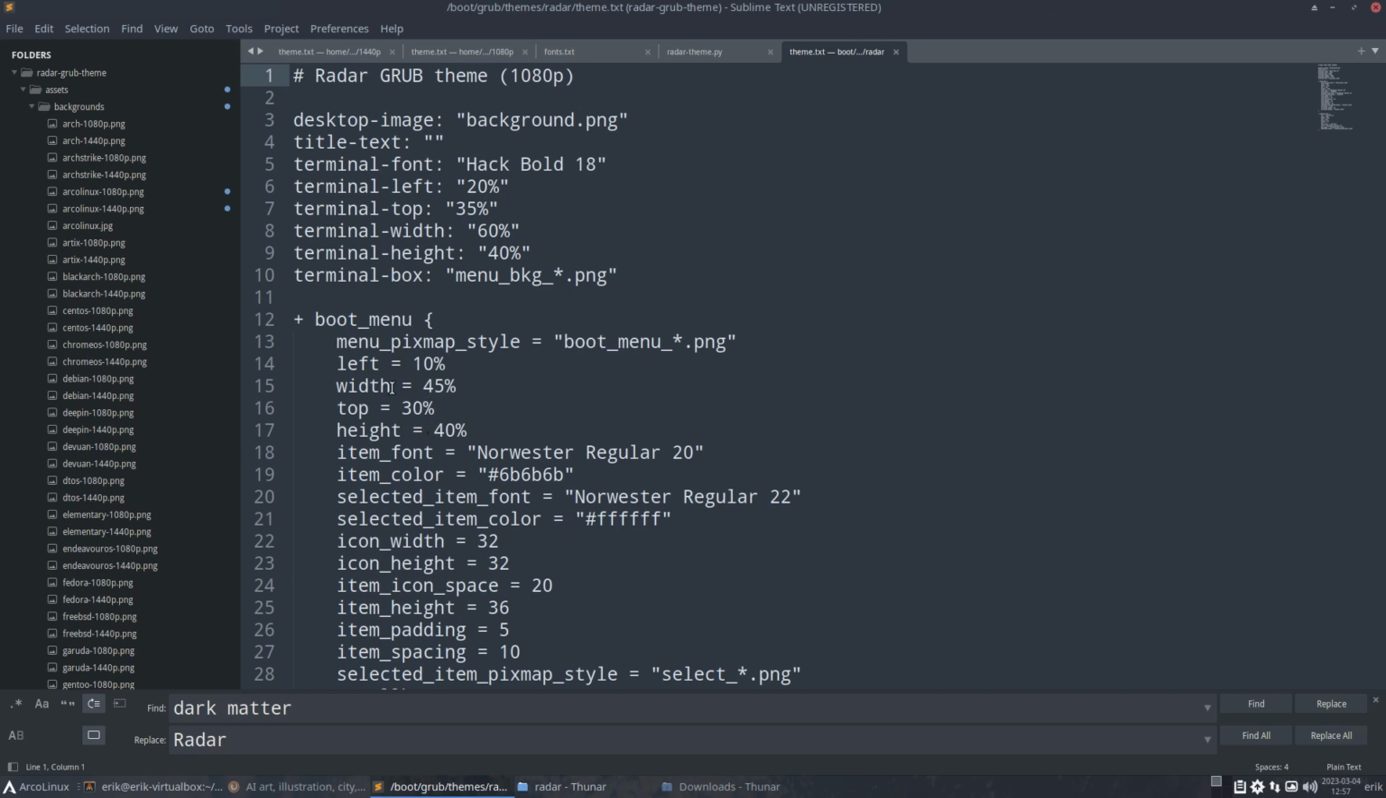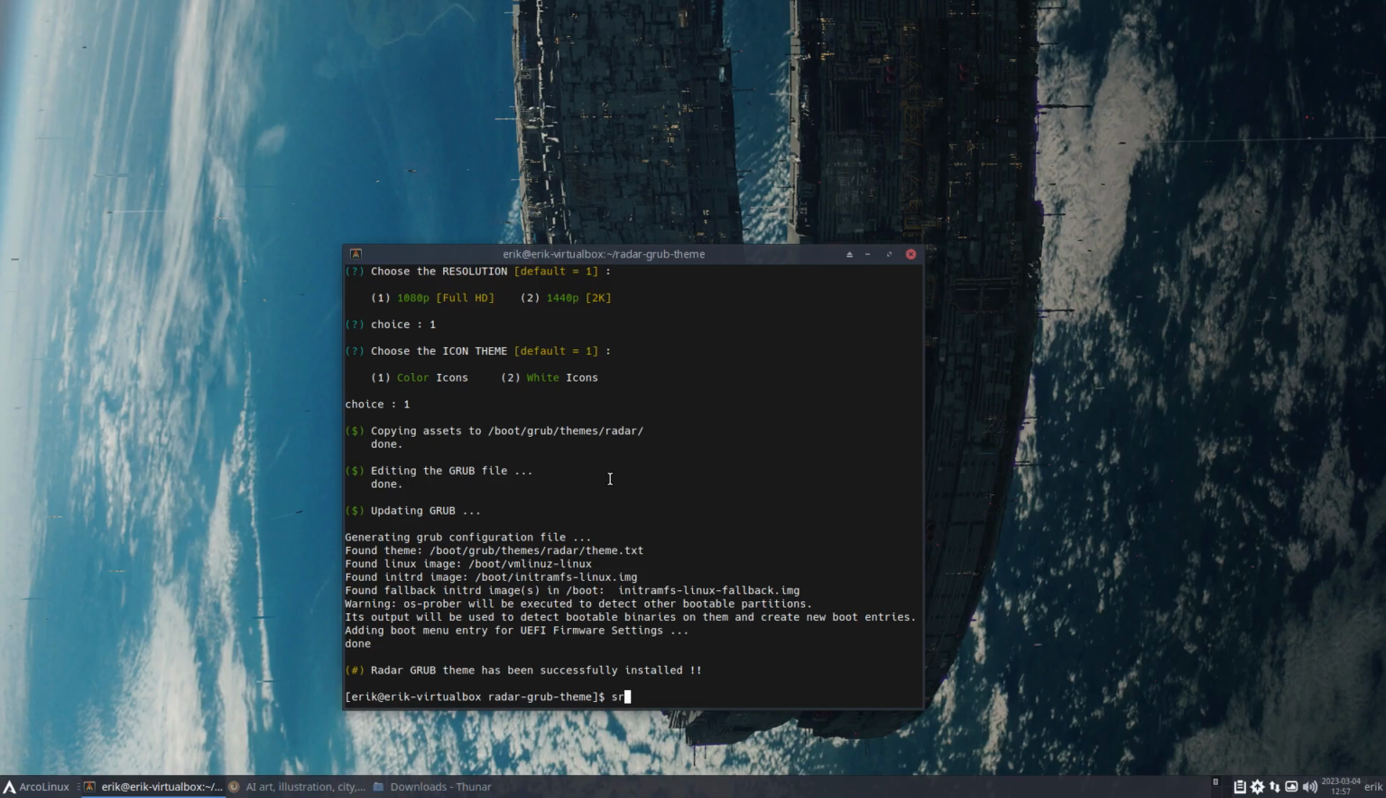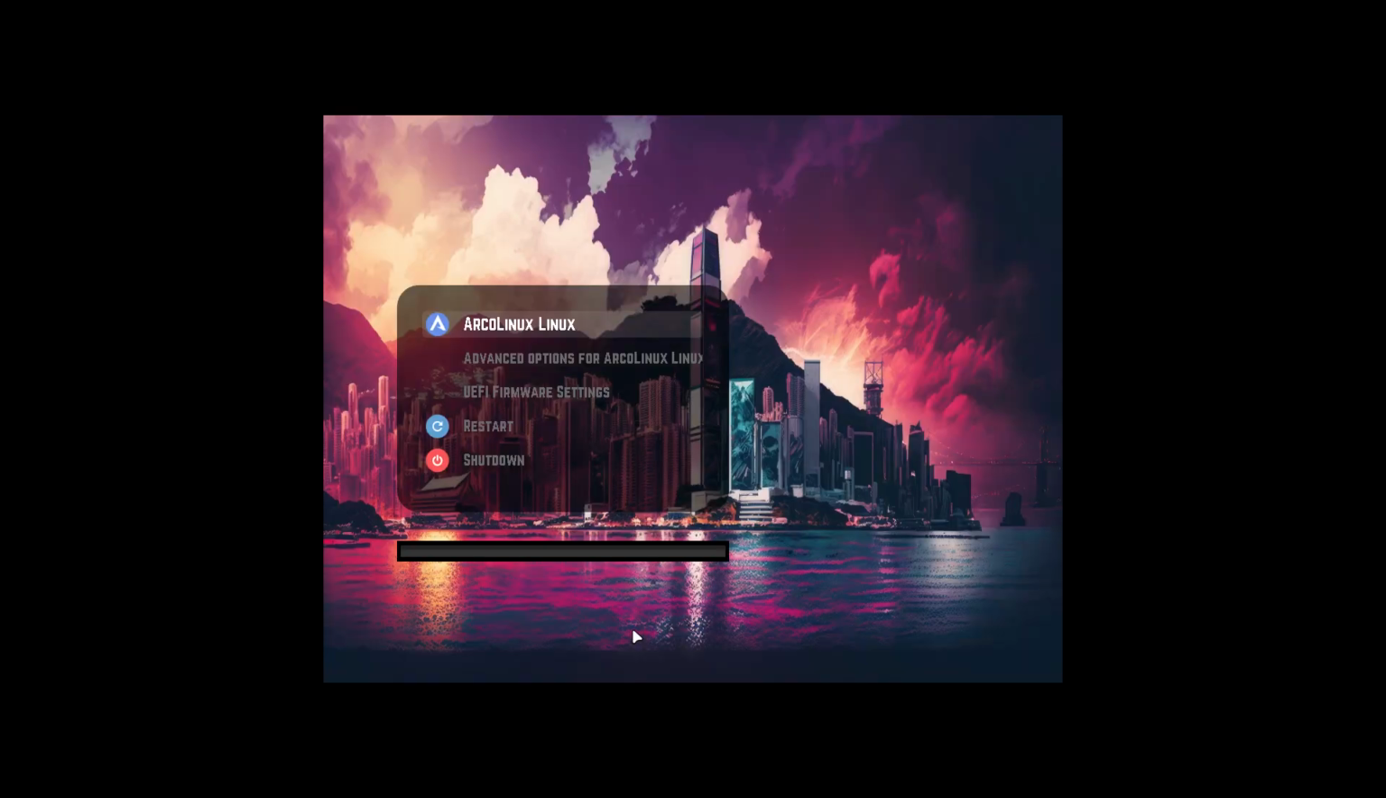It says where the boot menu is. 10% from the left, it's 54% in the width, goes away 30% from the top, and the height is 40%. So if this is not to my liking, that's the next task. But first we need to see if this works, because not all images work. I've tested many with the ArcoLinux tweak tool.